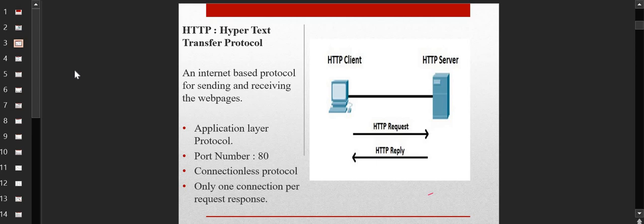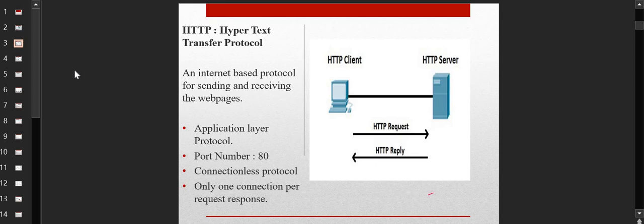So if the HTTP protocol is connectionless, it should use TCP as the service, because TCP is connection oriented. If some protocol is connection oriented, then it might use the UDP protocol, because UDP is connectionless. The disadvantage of UDP can be countered with the help of a protocol which is itself connection oriented. That's why connectionless or connection oriented comes into the picture.